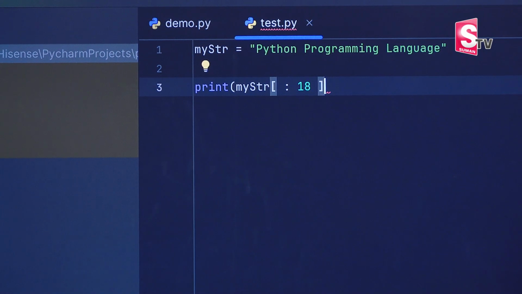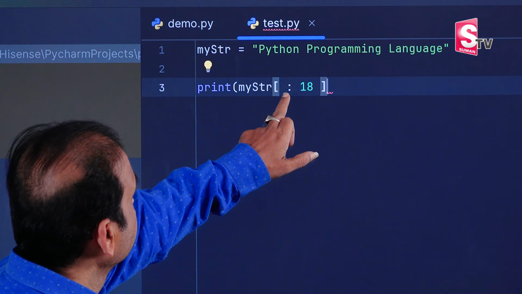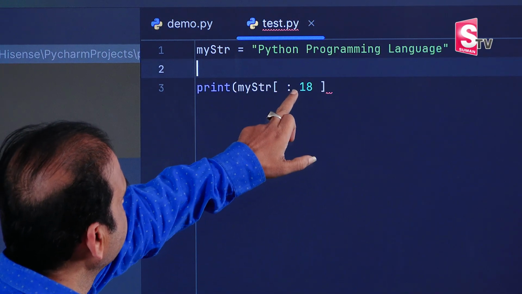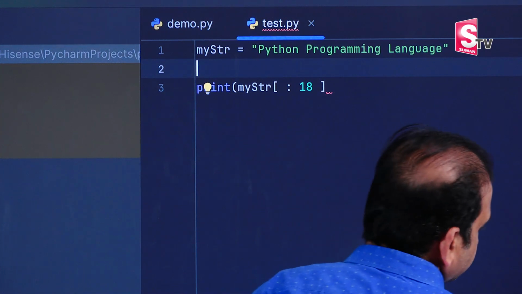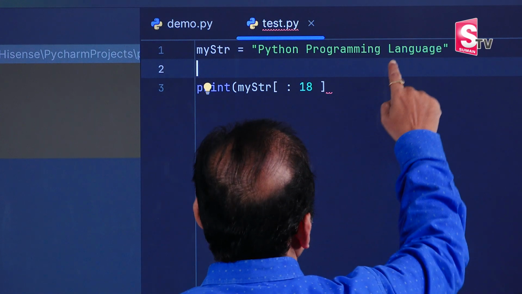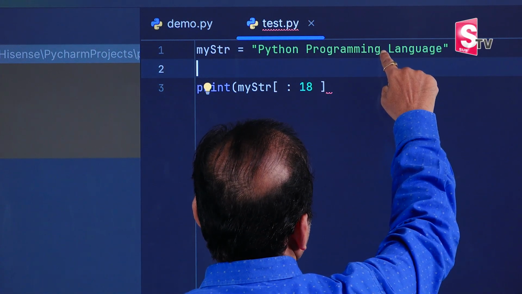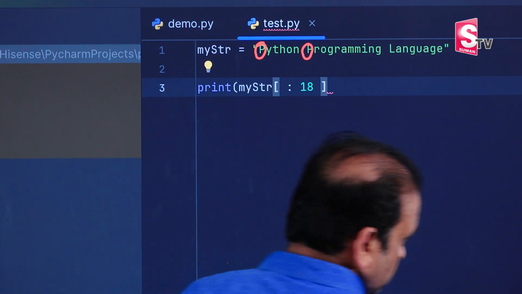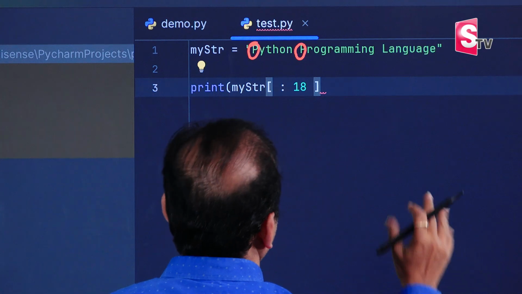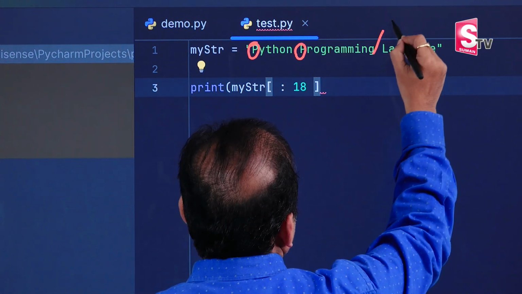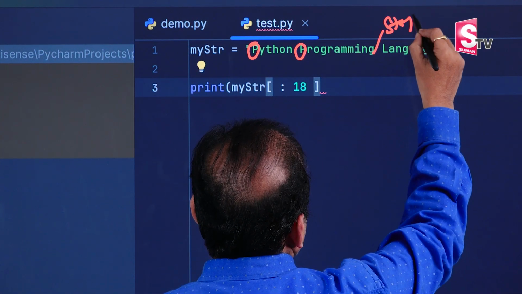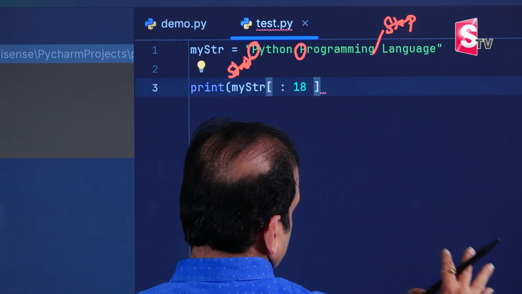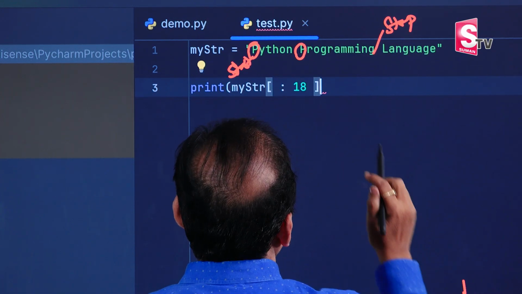So this is 0. Now if we don't provide a start index, it starts from 0, from P, and 18 is the index number of the stop index. This is a space here, this is the start index, and until this is the stop index, and this is the start index.